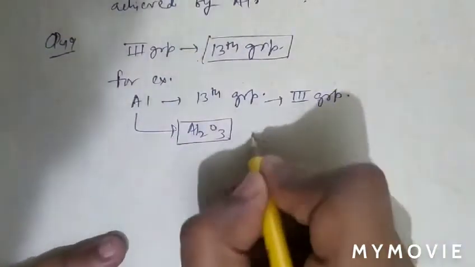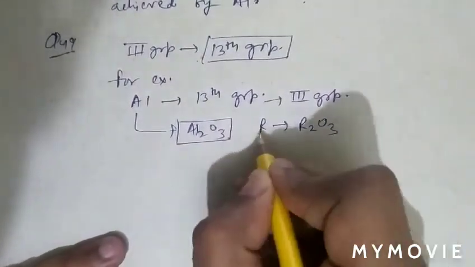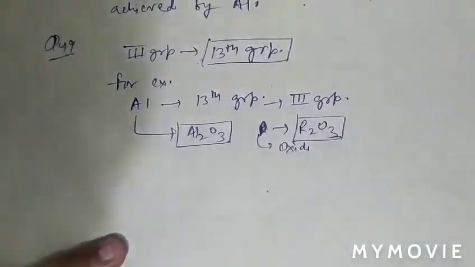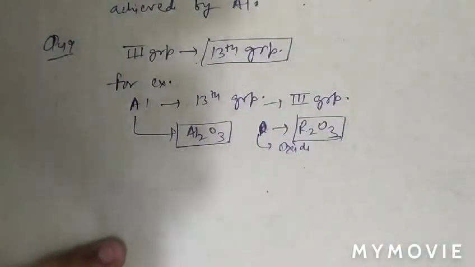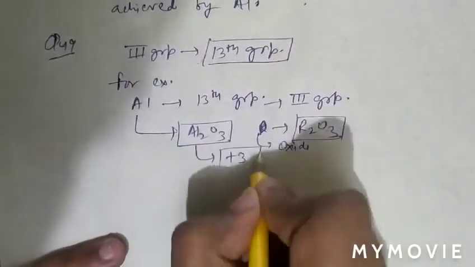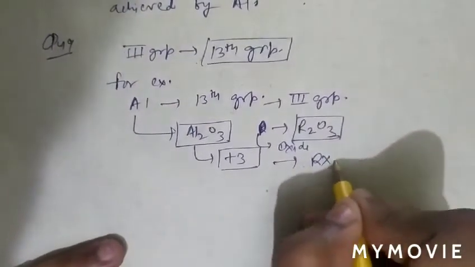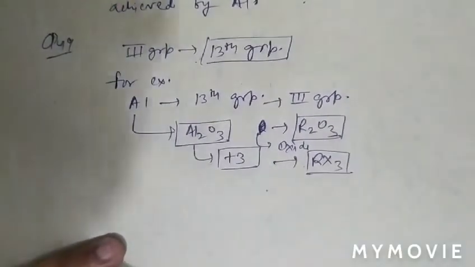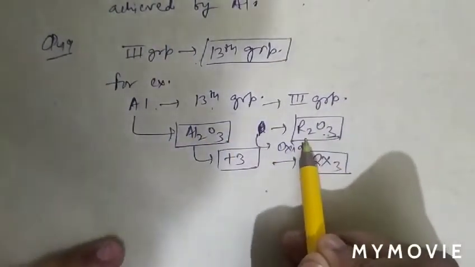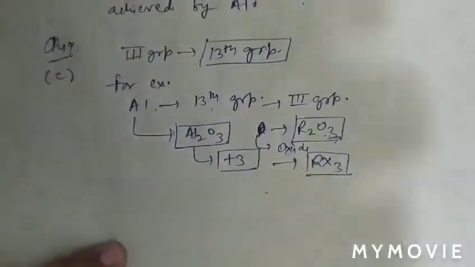Therefore, the R must be in the form of R2O3. So oxide will be in the form of R2O3 is correct. So question number 49, oxidation state in group 13 is +3, not +4. And halides formed by group 13 is RX3, not RX2. So only correct option regarding group 13 is the oxide formed by group 13 is R2O3. So question number 49, option C is correct.